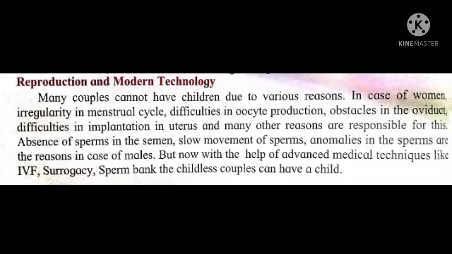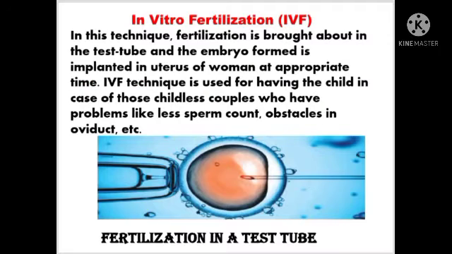The very first one, that is IVF, in vitro fertilization. So, what happens in this technique? In this technique, fertilization is brought about in the test tube and the embryo formed is implanted in the uterus of the woman at an appropriate time. IVF technique is used for having a child in case of those childless couples who have problems like less sperm count, obstacles in the oviduct, etc.